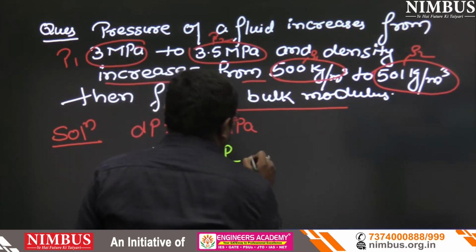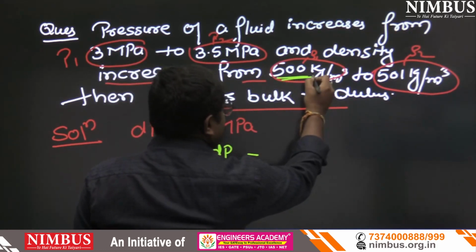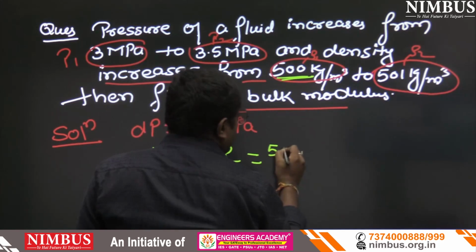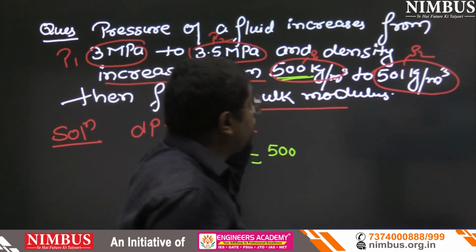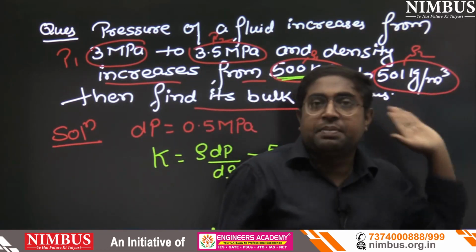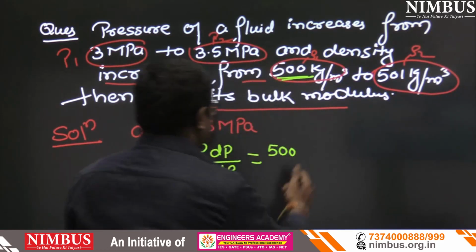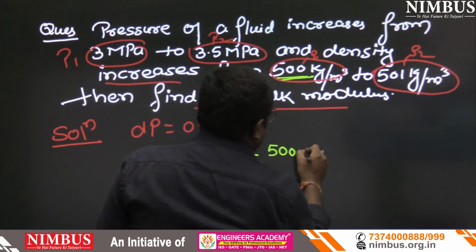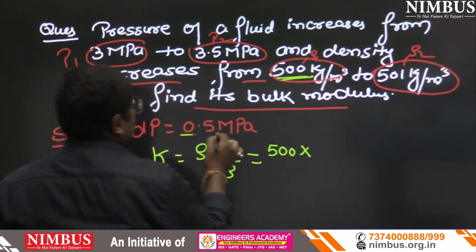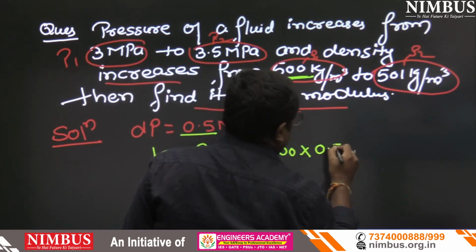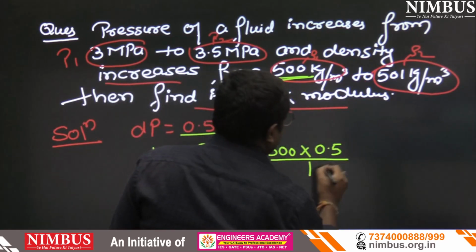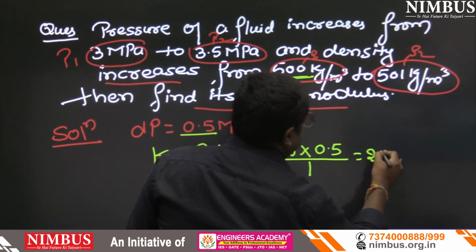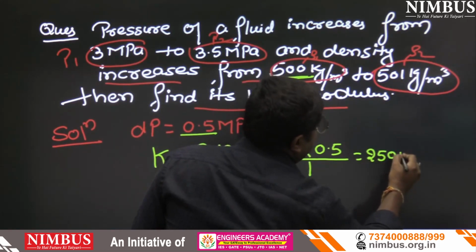At the place of rho, can we put 500 kg per meter cube, because that was the original? So that is 500 into dP, change in pressure, which is 0.5, upon d rho, which is 1. So that will be 250 megapascal.